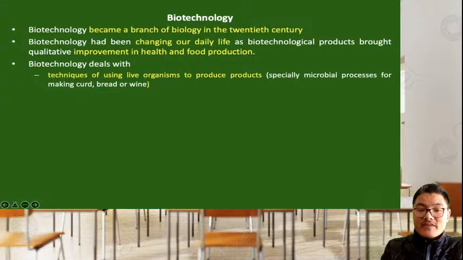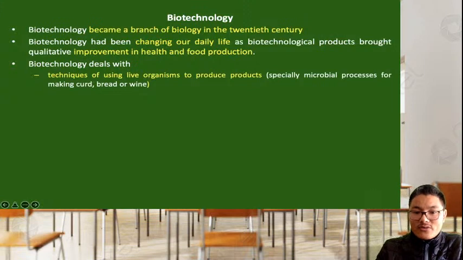And we also have so many other techniques where we are using microorganisms to produce many other food products. In the earlier chapter, we discussed processes involving use of microorganisms for production of curd, bread, and wine, right? And moreover, we have many other products which can be produced. So biotechnology deals with different techniques, methods, and strategies for using microorganisms to produce different products useful for humans, useful for our animals, useful for the environment also.